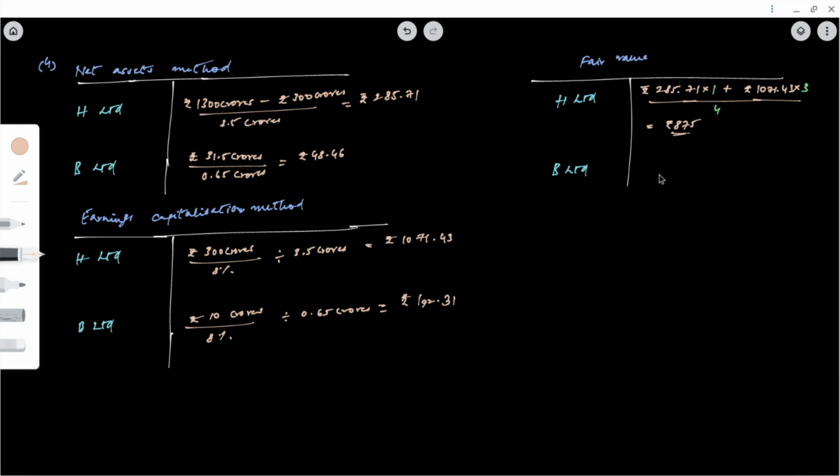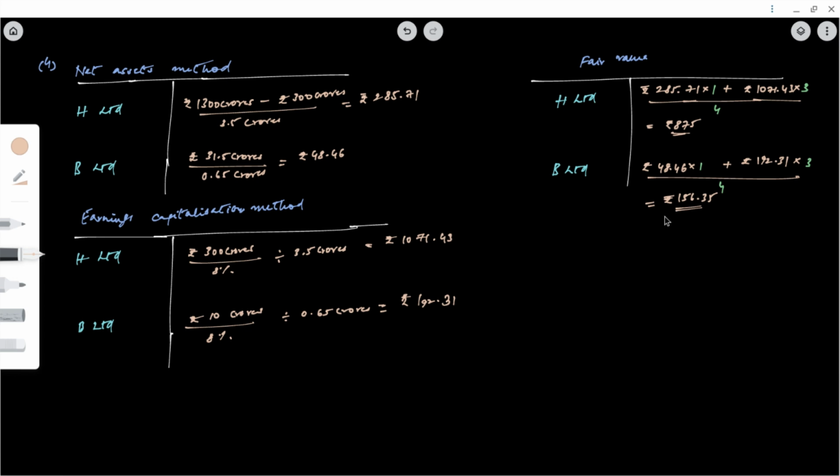Similarly in case of B, as per net assets method it is rupees 48.46, right? And as per earnings capitalization method it is rupees 192.31. Now let us assign weights. Here it is 1, here it is 3, and total it is 4. We get 156.35. So these are the values.